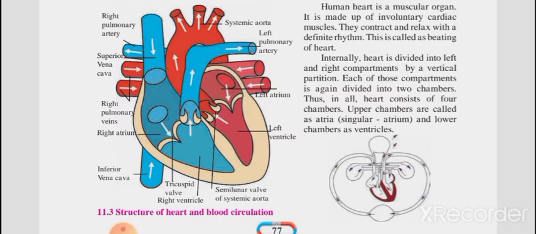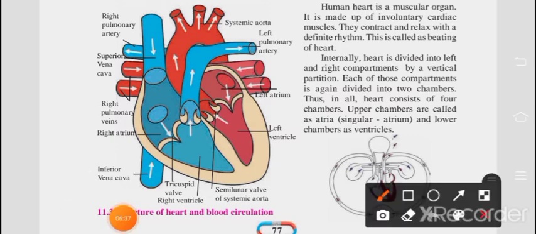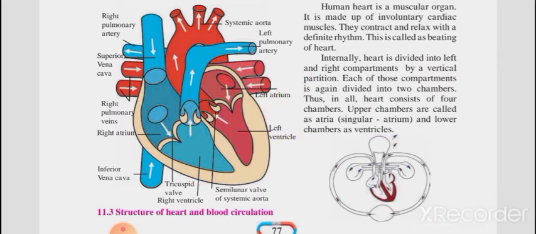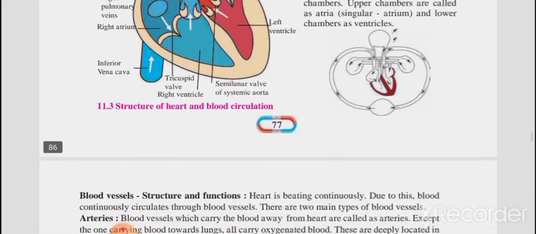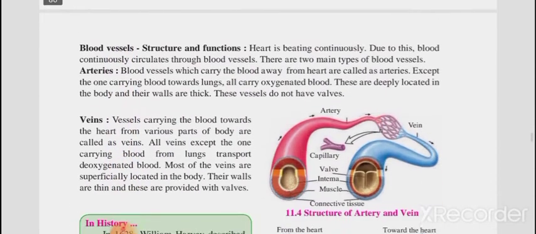So this is all about the construction of your heart. Okay, so we can say this is the structure of heart and blood circulation. Obviously, all the time whenever I am teaching you a part of a diagram, I give you homework related to the same. Similarly here also you have to draw this diagram in your homework notebook. Okay, this is also part of your homework. And whatever comes afterwards, that definitely I'll give you as homework.